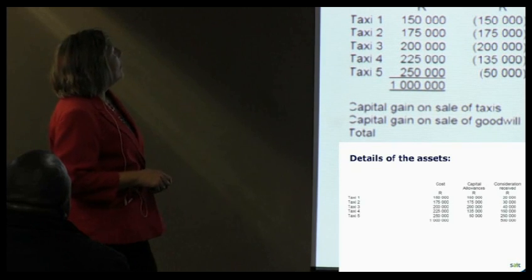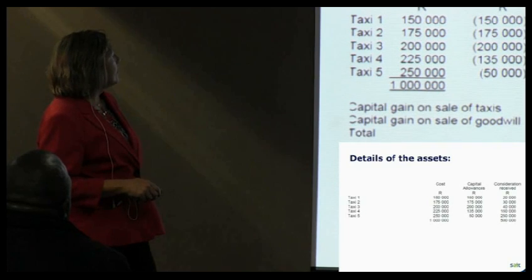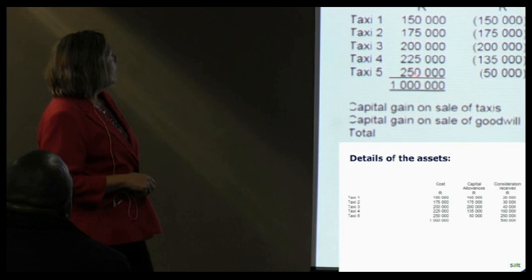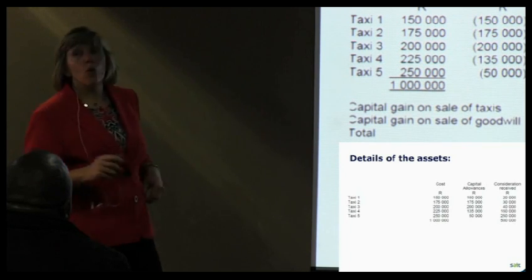All right, but for the last 2 taxis you've got a base cost of 90, get a consideration of 160, so you're recouping the 60,000 rand there. Here you've got a cost minus capital allowances gives you a base cost of 200,000. You're getting consideration of 250, but your original cost was 250, so again that's all recoupment.